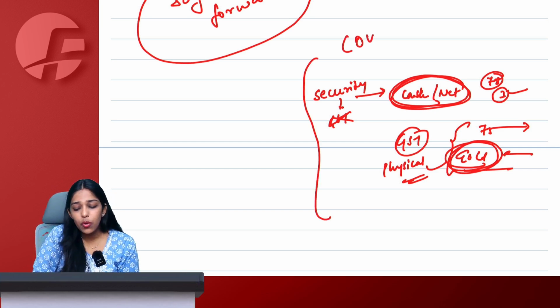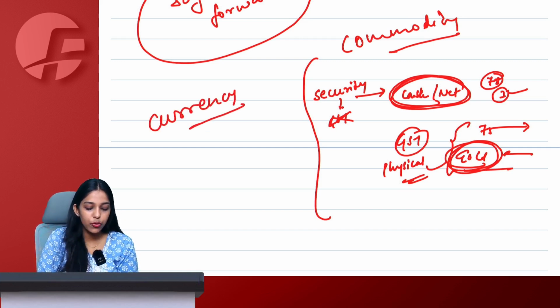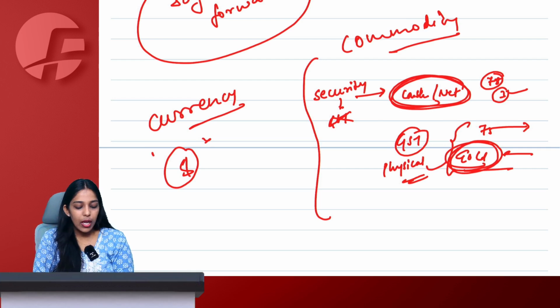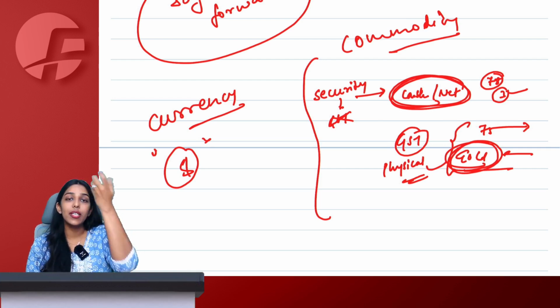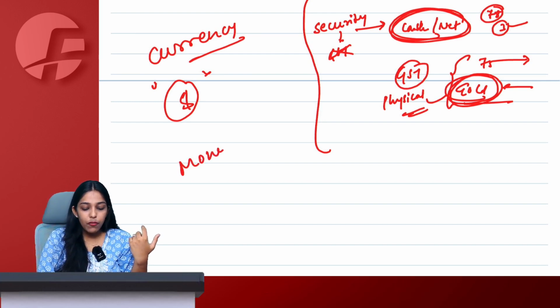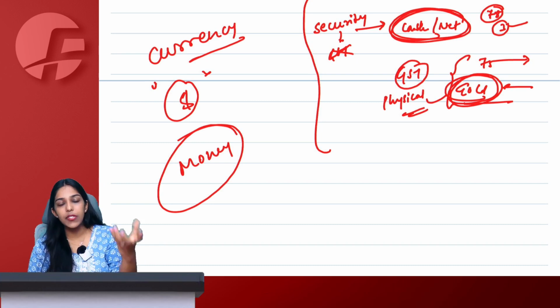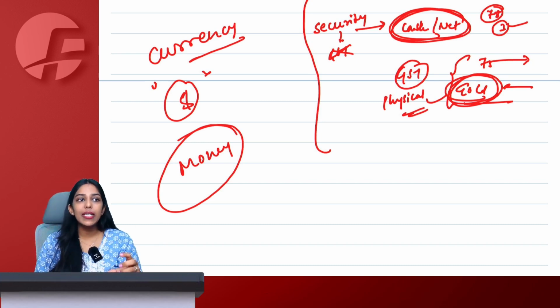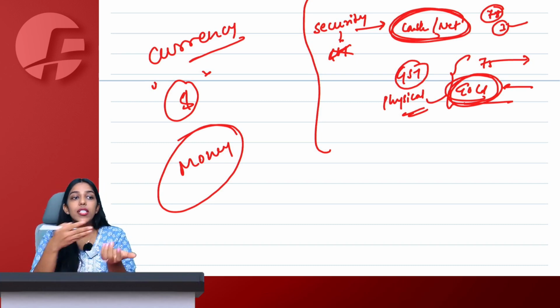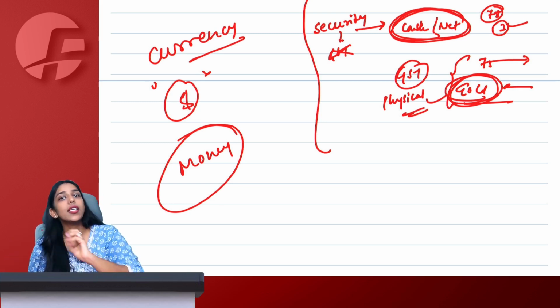See, this can happen only in case of commodity derivatives, commodity forwards or futures. Let's say I enter into a currency forward or future, a dollar rate. Then understand, even if I take delivery of dollars, dollar is money, foreign currency, and GST cannot apply on money. So even if the derivatives are for currencies or securities, because currency and securities themselves are outside the purview of the definition of goods, GST cannot apply on them.